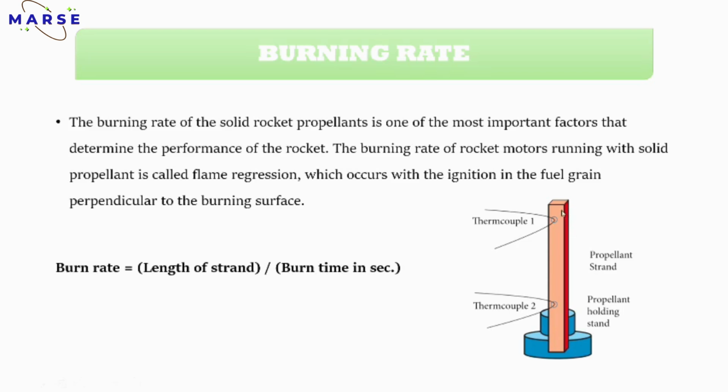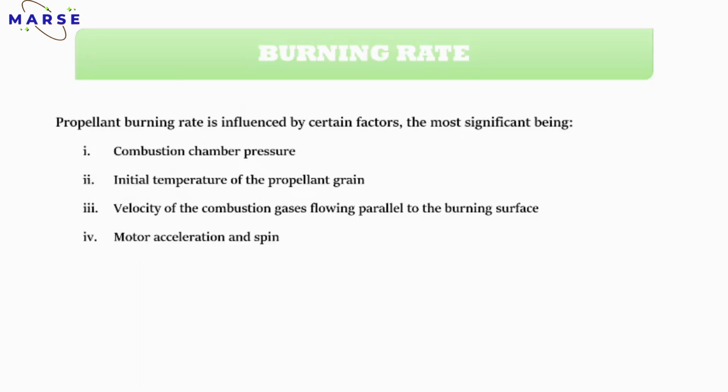Burn rate is the length of strand, the distance between thermocouple 1 and thermocouple 2, divided by burning time, the time taken by the propellant to burn. Got it? So that is the burning rate.